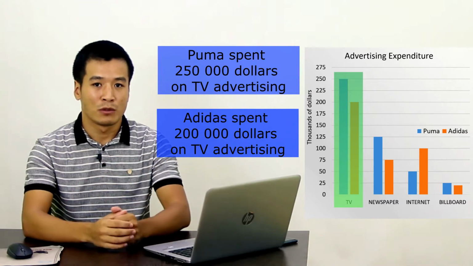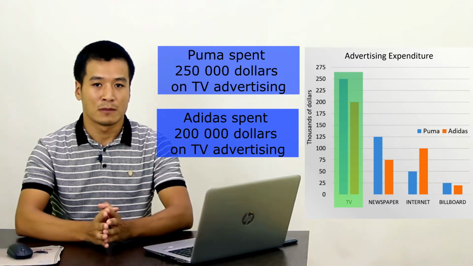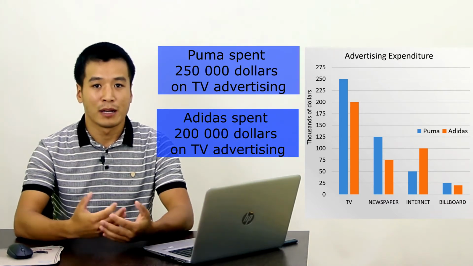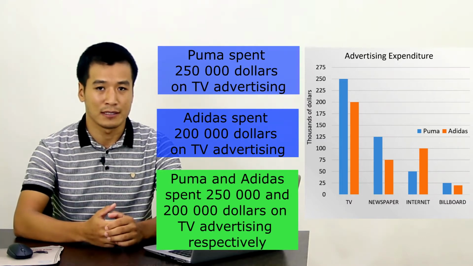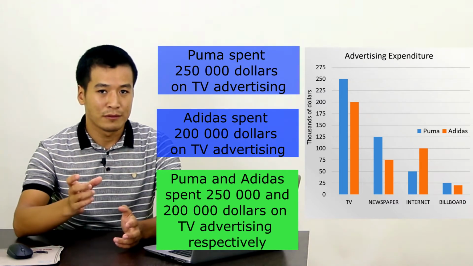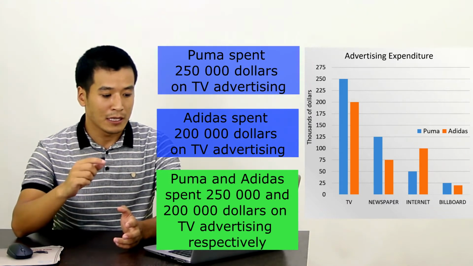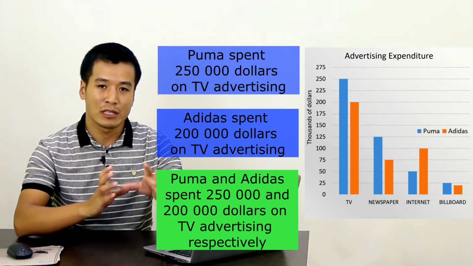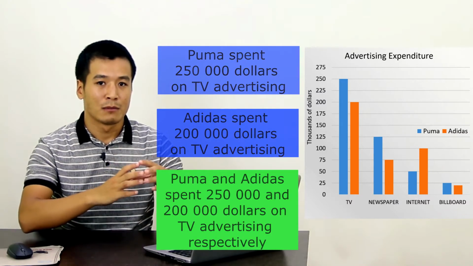Let's use the word respectively, and you're going to see how we can actually combine those 2 sentences with the word respectively. Now, if you join these 2 sentences with the word respectively, our sentence would become: Puma and Adidas spent $250,000 and $200,000 on TV advertising respectively. So this is how you use the word respectively at the end of the sentence, and the meaning of this word is going to be discussed a little bit later. As you can see here, the position of the word respectively is usually at the end, and it's joining these 2 simple sentences, and it's making it more complex.